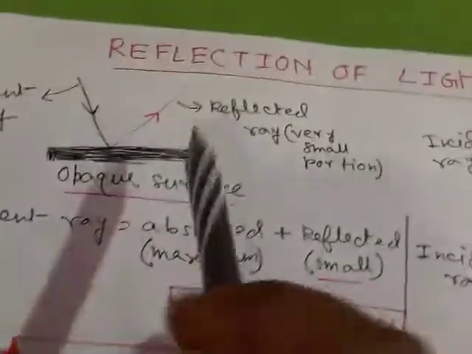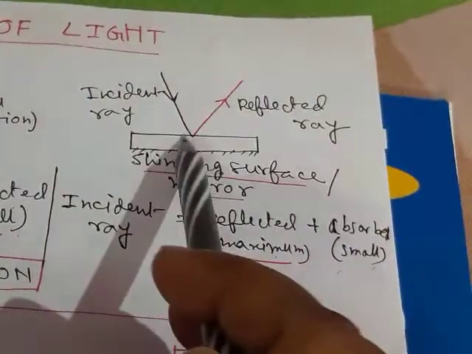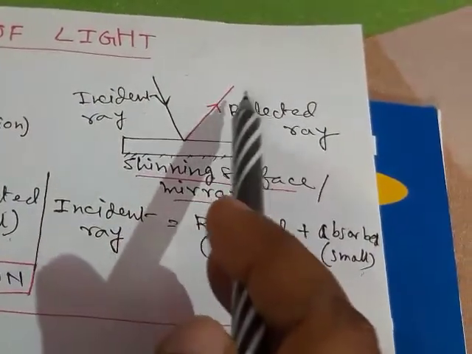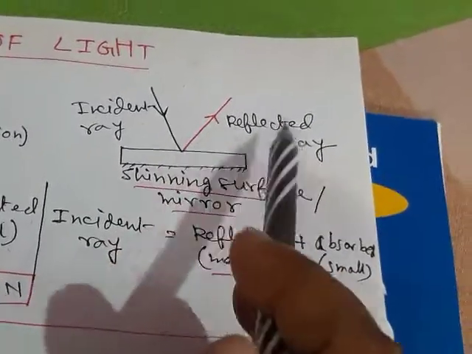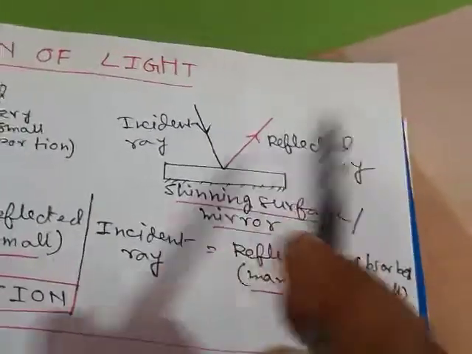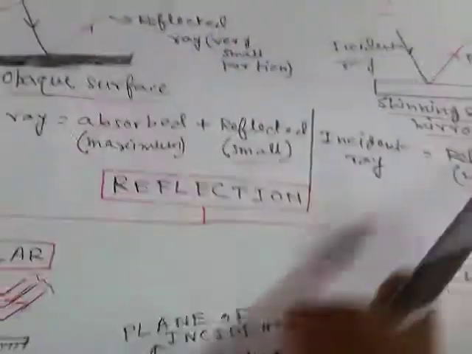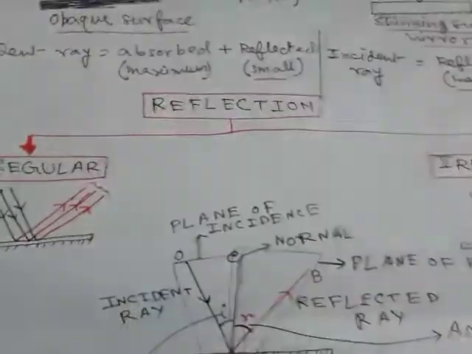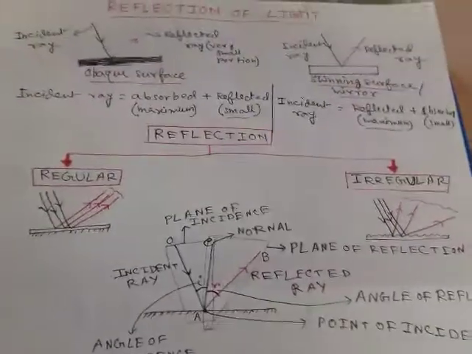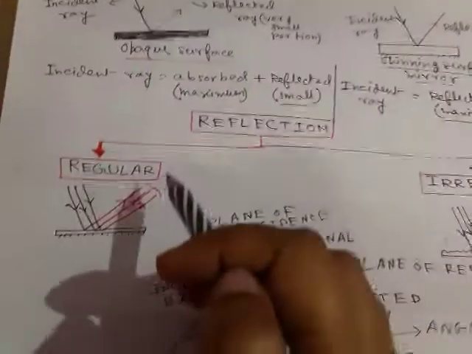Now due to these reflected rays, when they come to our eye, we can see any object. So to see any object, the reflected rays are very important, they play the major role. Now reflection may be of two types, one is regular and the other is irregular reflection.